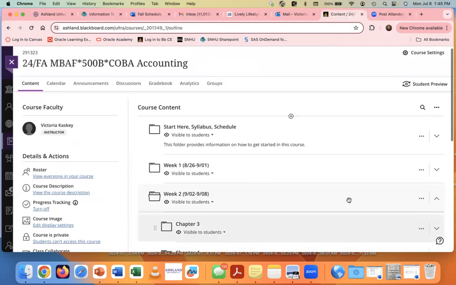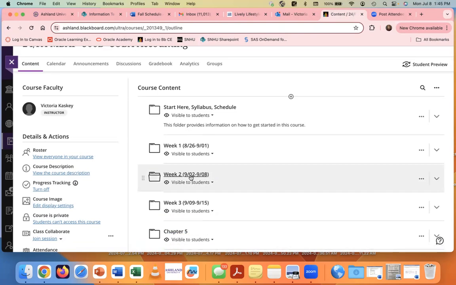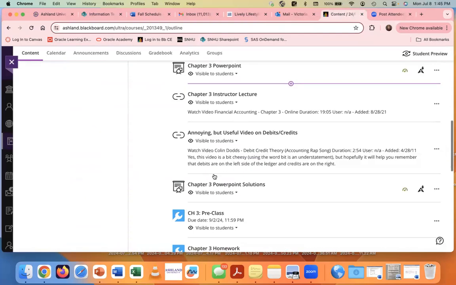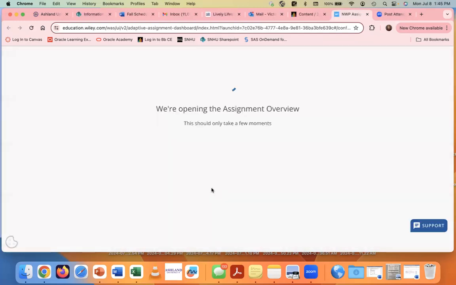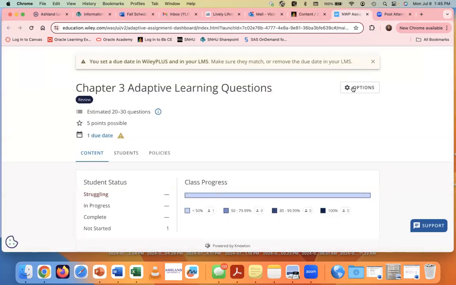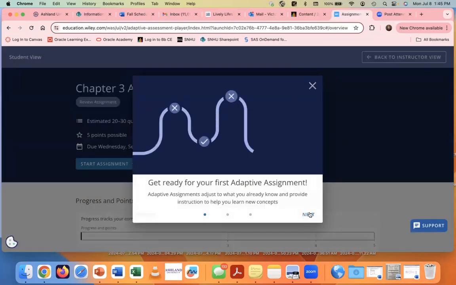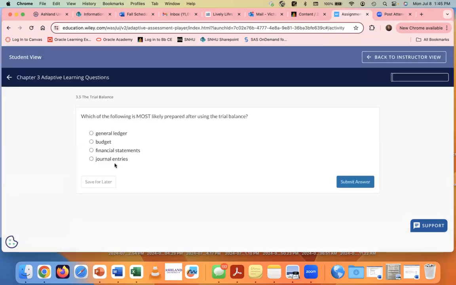And again, let's go to chapter 2, week 2, I should say. You will have at the very bottom pre-class homework, and then this last one is the adaptive learning assignment. In the adaptive learning assignment, you are going to get ready to answer questions in multiple choice format.